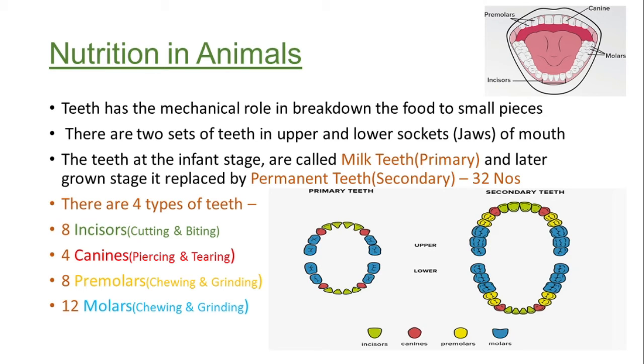Then eight premolars are there, mentioned in the yellow color. They help in chewing and grinding of the food. And in the end, there are 12 molars, mentioned in the blue color, which are also helpful in chewing and grinding of food. So these are the types of teeth that we should know, that help in our first phase of digestion.